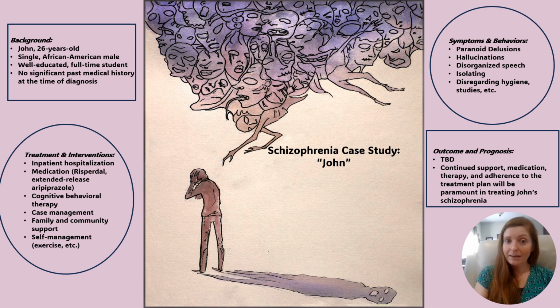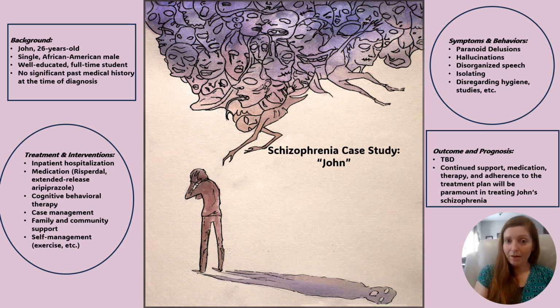Leading up to this, he had gained weight and was constantly sleeping, unfortunate but common side effects of the medication. His paranoia and delusions began to reappear, and he was briefly hospitalized for medication management, which he ultimately agreed to. John is now on a long-term injectable medication, extended-release aripiprazole, which he receives at a psychiatrist's office each month. This is also an atypical antipsychotic medication.